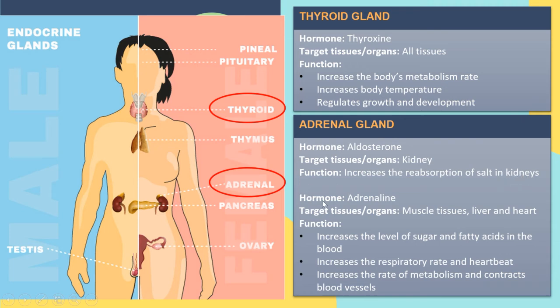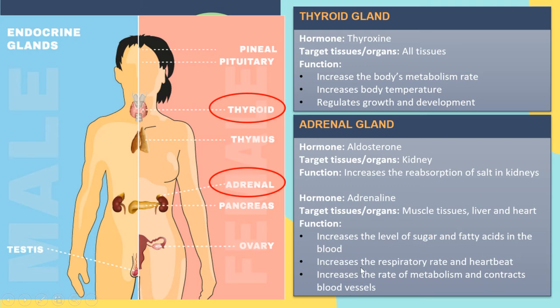Next, adrenaline. Adrenaline is the hormone secreted by the adrenal gland. The target tissue of the adrenaline is muscle tissue, liver, and heart. The function of adrenaline is to increase the level of sugar and fatty acid in the blood, which is the level of glucose in the blood.